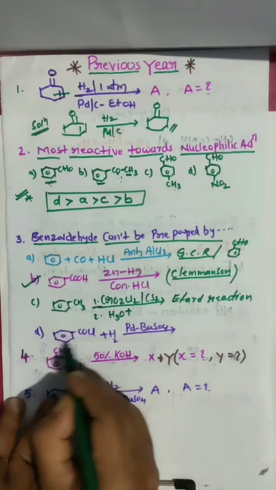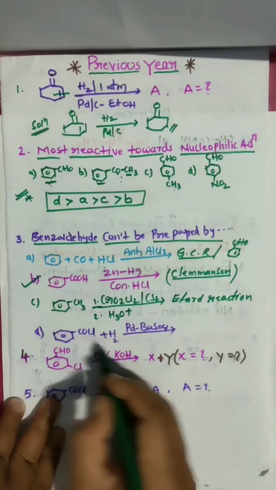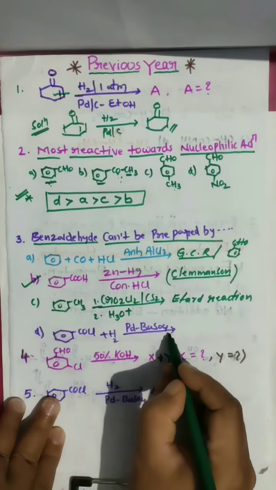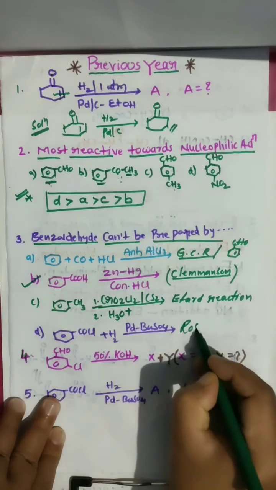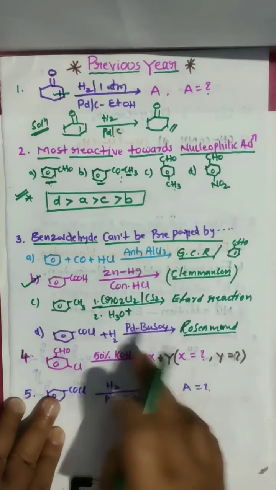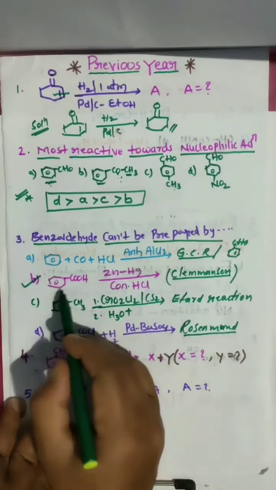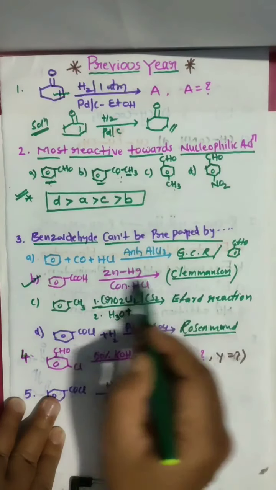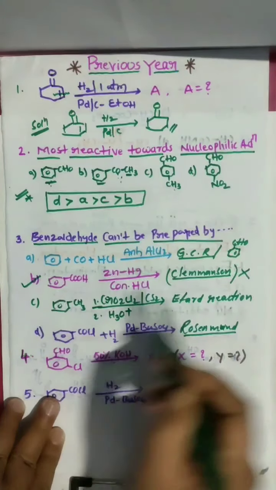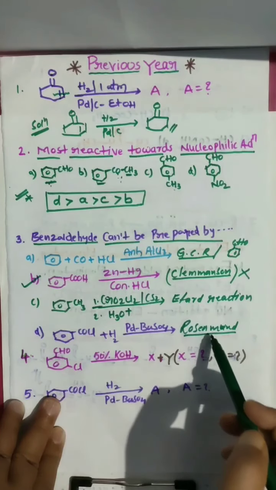You come to here. This is a benzene substituted compound. Clear? And hydrogen reduction with Pd/BaSO4 means simply you have to go for Rosenmund reduction. So here also we are preparing benzaldehyde. So by Clemmensen reduction, we are preparing alkanes, not benzaldehyde. This is the question. See here, we covered Gattermann-Koch, Clemmensen, Etard, Rosenmund.